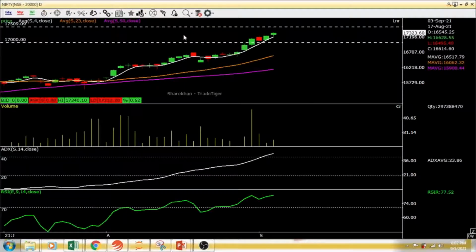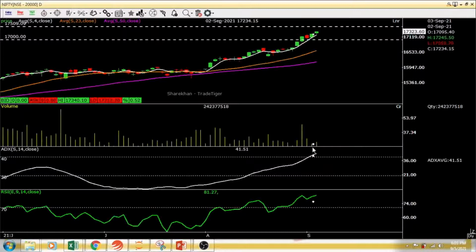So I come to the conclusion that I can expect Nifty will go till 17,500, where I see the resistance level. So let us see how far Nifty will go. You can also see the ADX level, where the momentum is at peak.